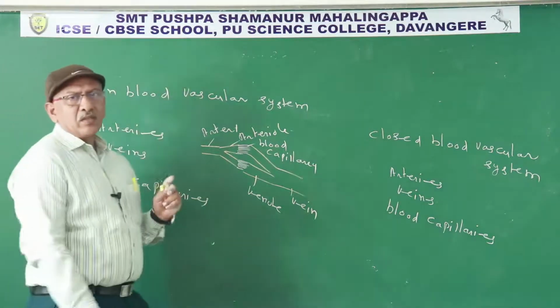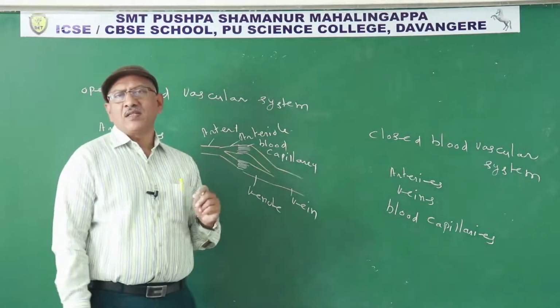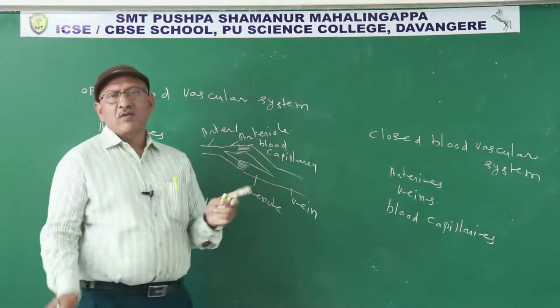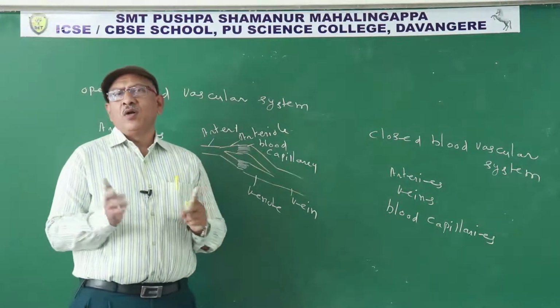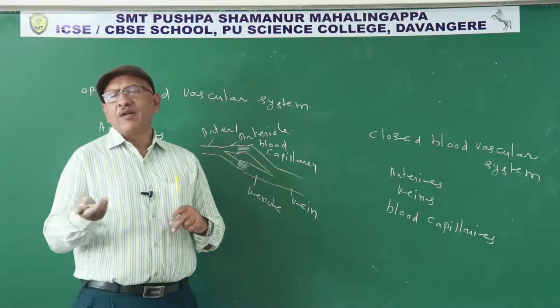Open blood vascular system, simple definition: if blood flows in the empty places of the body, it is known as an open blood vascular system. The open blood vascular system is not an effective transport system. Why do organisms need a blood vascular system?